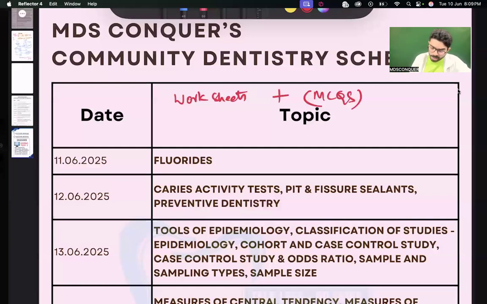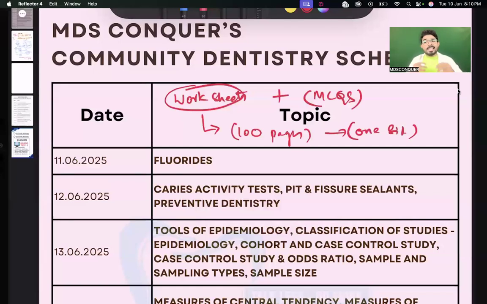Clear? Okay, now if I check out the worksheet, what I told you, the worksheets were already shared on your respective groups, and community has around 100 pages of worksheet, and I want you to take this printout only on one side. Means you are keeping the second side blank. Why I'm asking you to keep the second side blank is you can add some extra notes wherever required. Some extra things will be discussed, which are given in the recent INICET, recent NEET, which are missing in the worksheet. You can add those things. Clear? The first important thing is worksheets of community should be taken only on one side. Clear? I want quick response, fast.